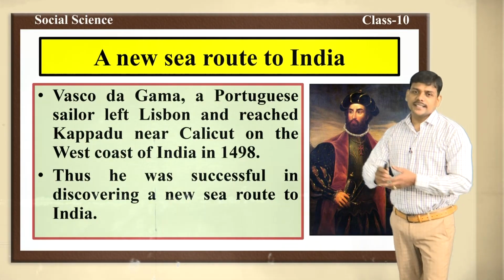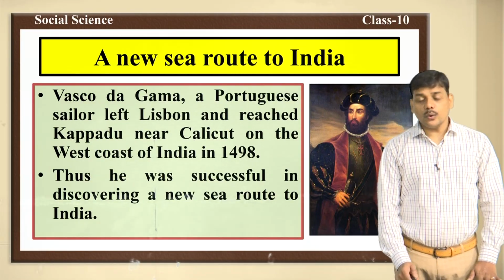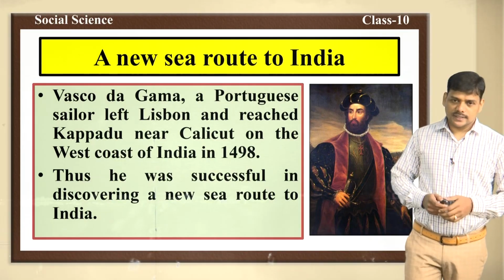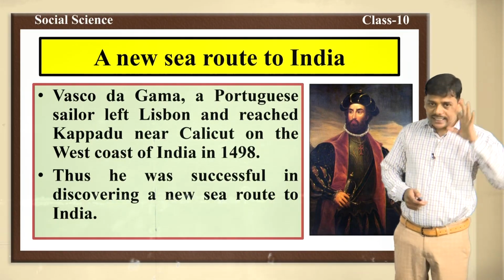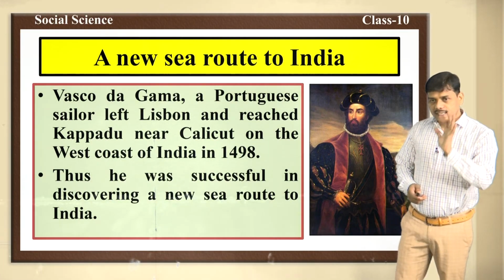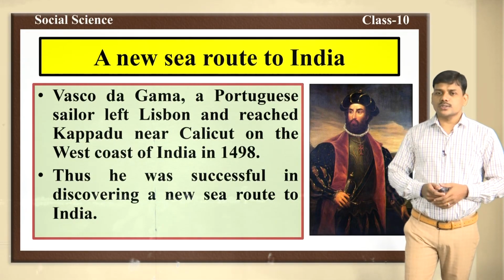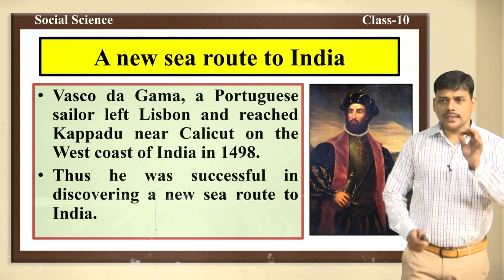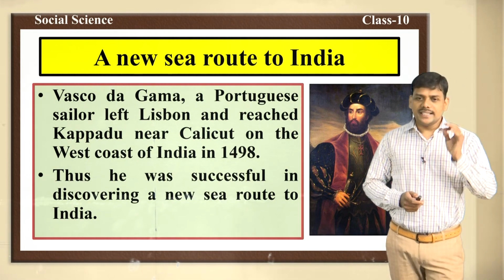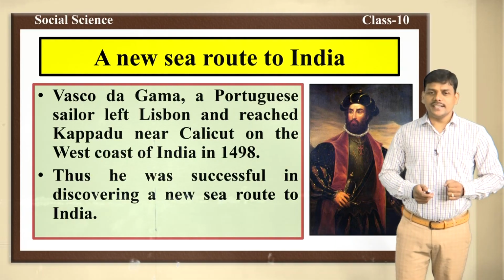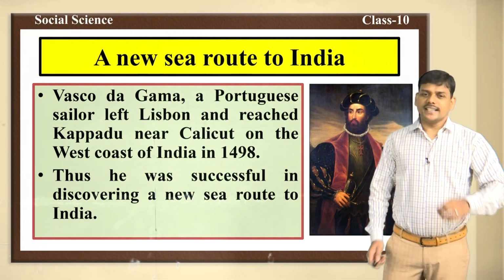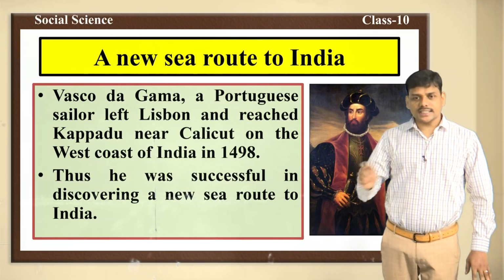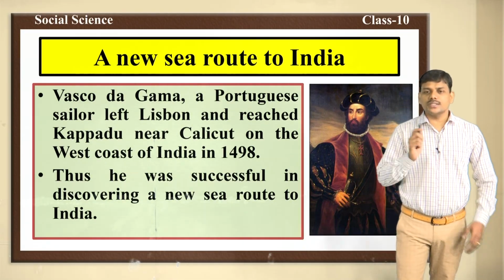And finally, it was Vasco da Gama. Who was Vasco da Gama? Vasco da Gama, a Portuguese sailor. He left Lisbon, finally reached Cape Padu near Calicut on the west coast of India in the year 1498. In this way, Vasco da Gama discovered new sea route to India in the year 1498, and he was the first person and he was successful in discovering a new sea route to India.